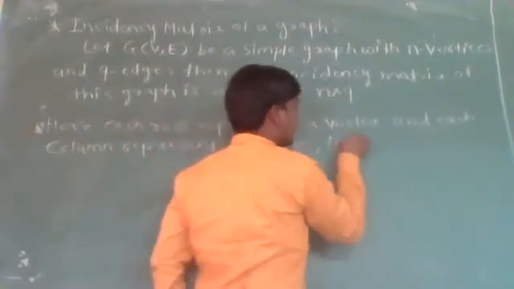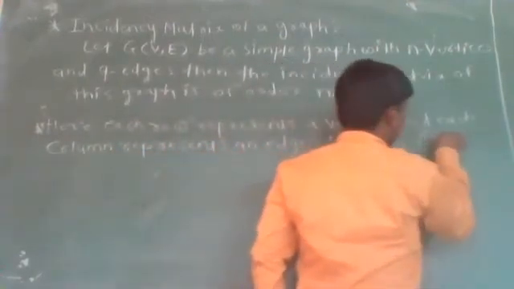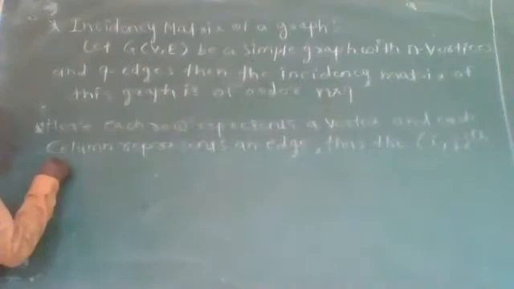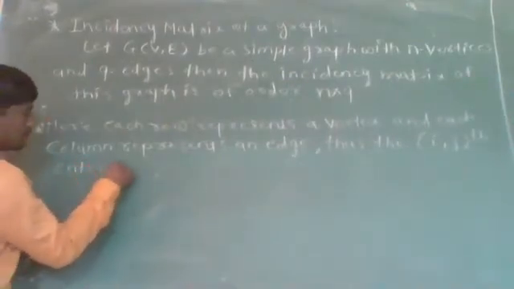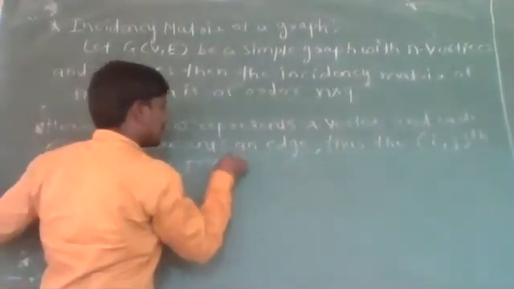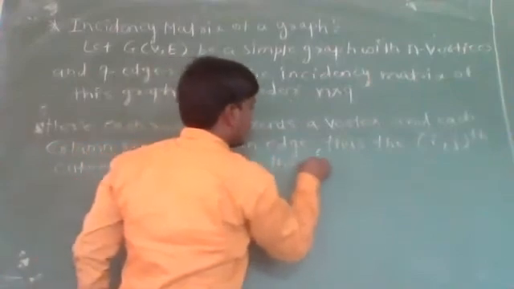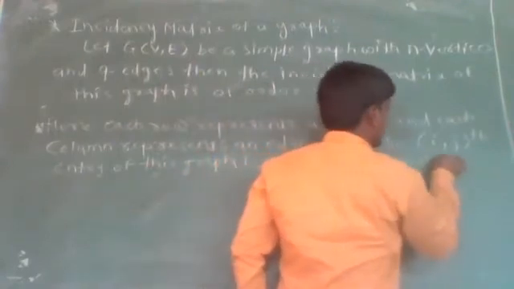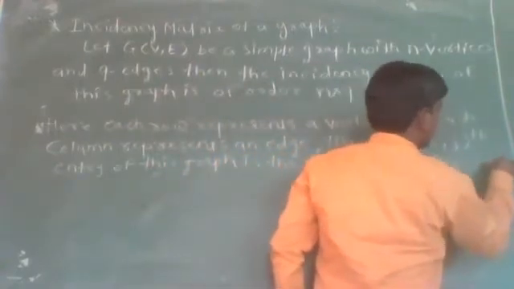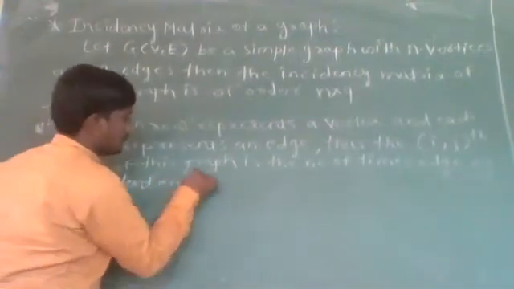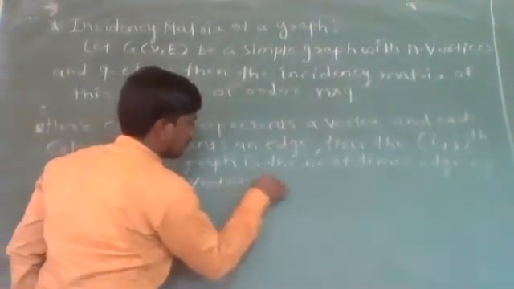Thus the ijth entry of this matrix is the number of times ej is incident on vertex vi.